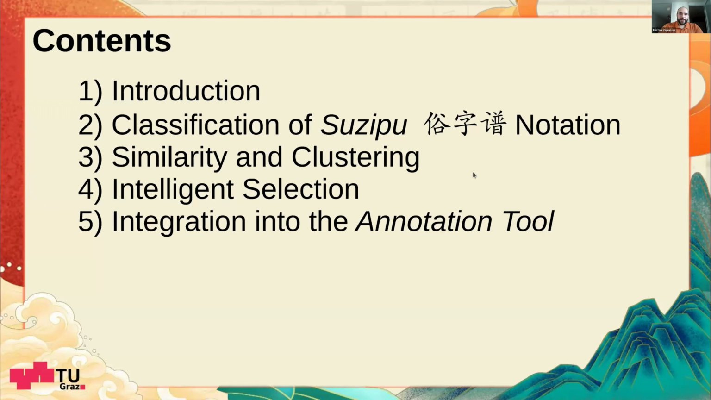Okay, just a short roadmap. First, a short introduction. Why are we doing this? What are our goals? Then we will talk about the classification problem of the Suzipu notation, which is a Chinese kind of notation. Then we will talk about similarity and clustering, about intelligent selection of previously annotated samples, and finally, the integration of these into an intelligent user interface called the annotation tool.